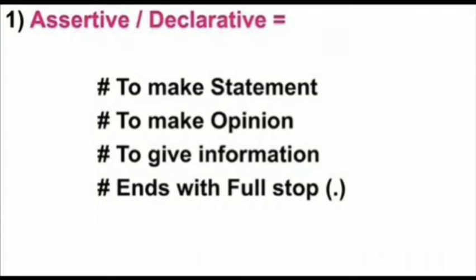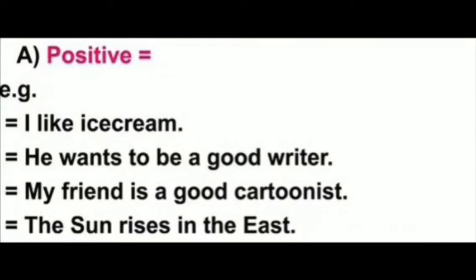Assertive sentence has 2 types, that is affirmative and negative. Affirmative means positive sentence, and the examples of affirmative sentences are: I like ice cream, he wants to be a good writer, my friend is a good cartoonist, sun rises in the east.